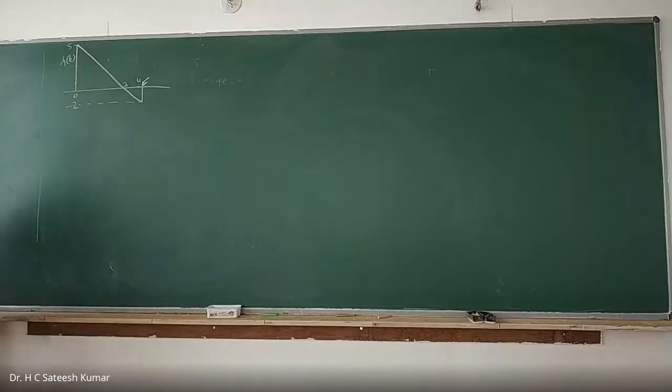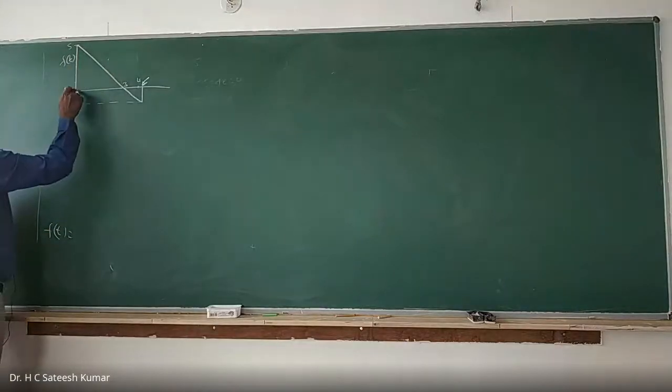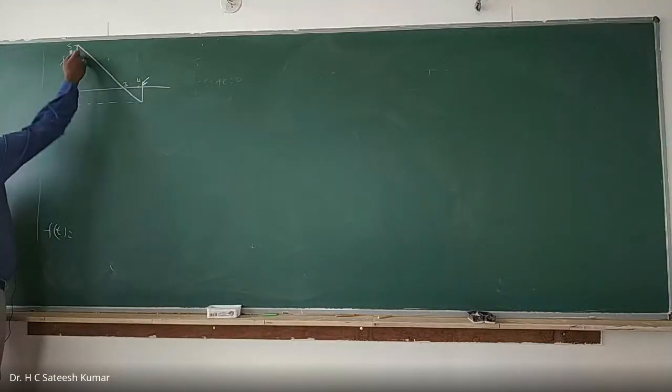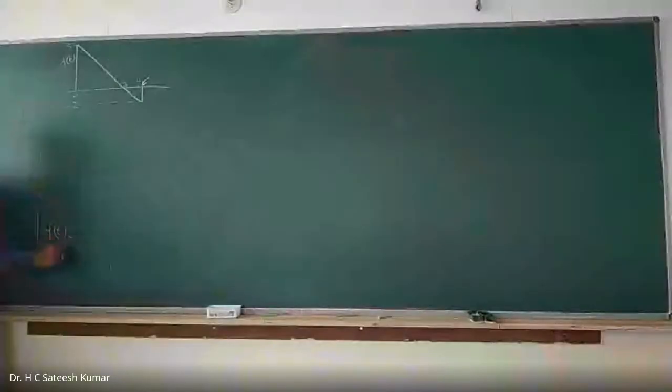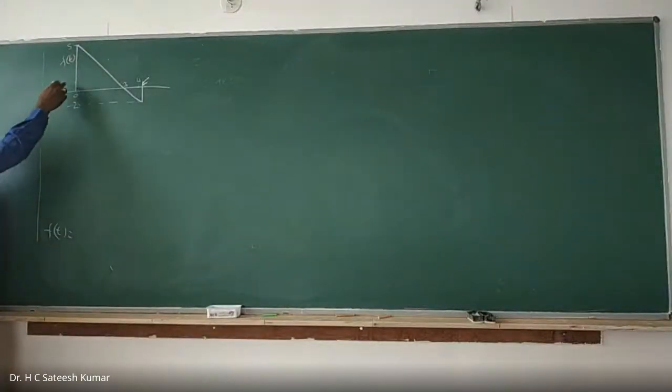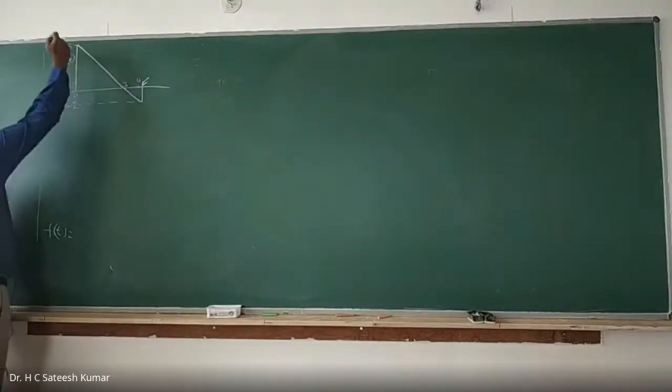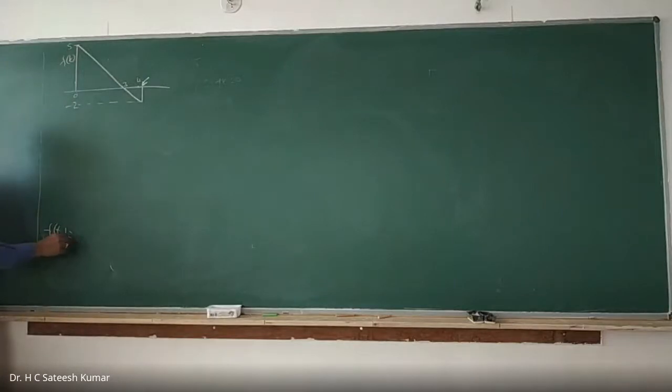First you go up. f of t is equal to go up by first 5 units. If you take a ramp from this point itself, it will start decreasing from here itself. Therefore, first you go up. If you go up, don't use a delta function, use a step function. You go up by a step function. You can write it u of t, first one. Then you add a ramp.